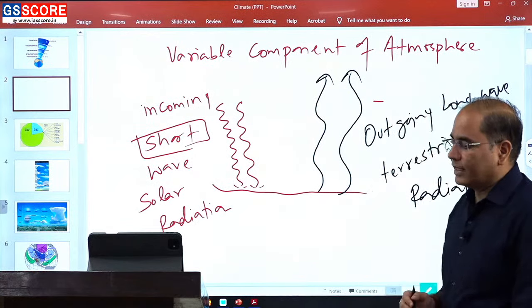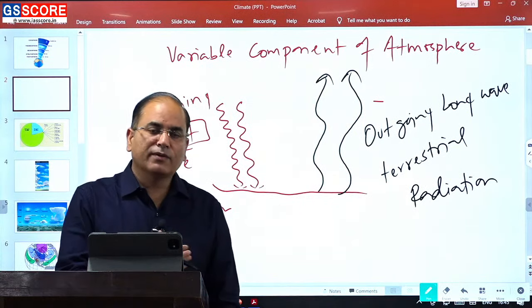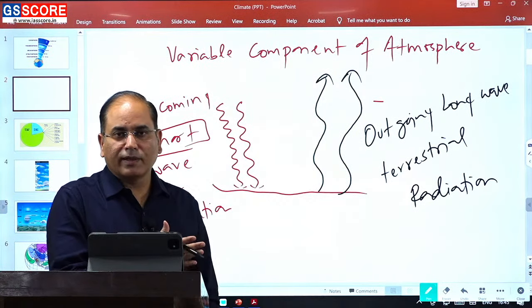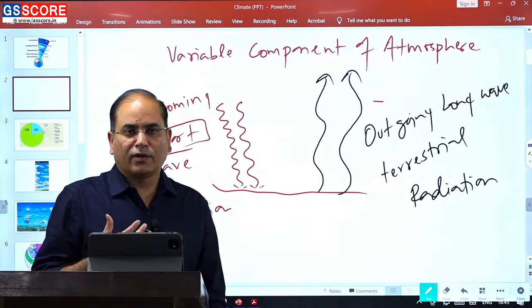Radiation happens in wave form, and there are two wavelengths, the short wavelength and the long wavelength.